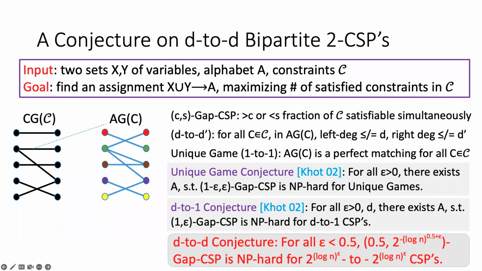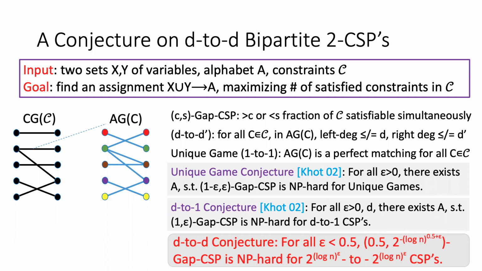Apart from the different parameter combination, there are two other differences between our conjecture and the old ones. One, we do not need the completeness to be perfect or almost perfect. Originally there's 1, or 1 minus epsilon, and we only require it to be 0.5. This is significantly lower. And second, we pose no restriction on the alphabet size A. Previously it says there exists an alphabet size which may depend on epsilon and D, and we pose no constraints here.